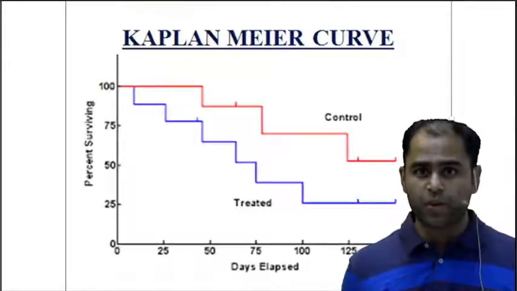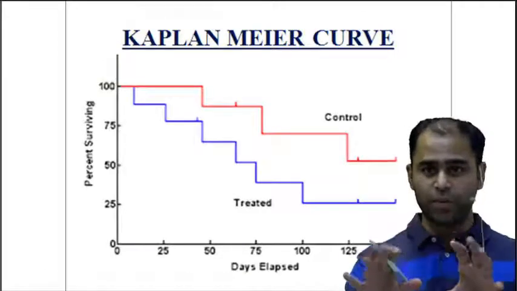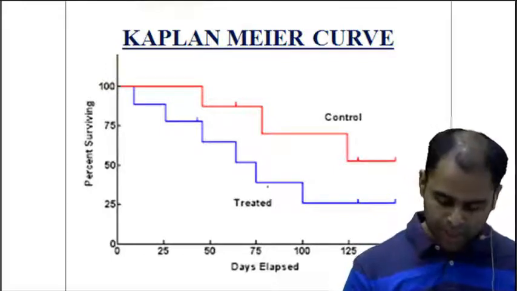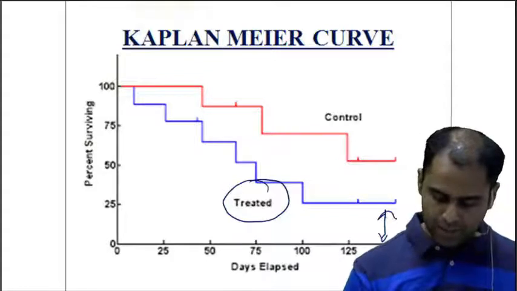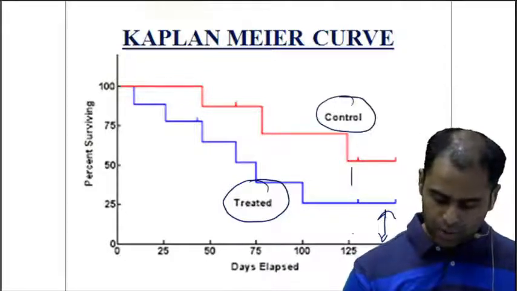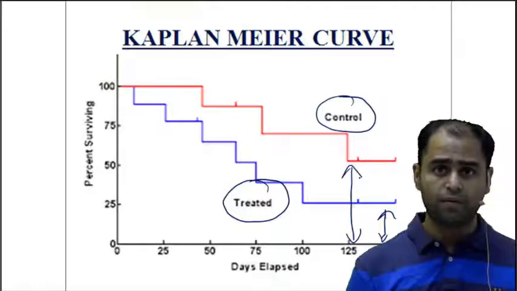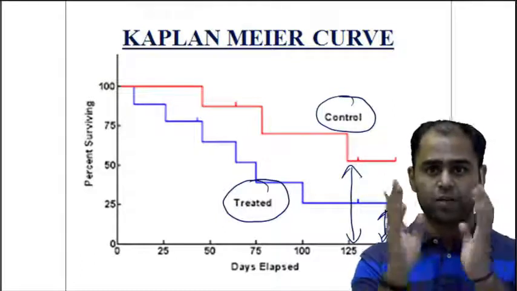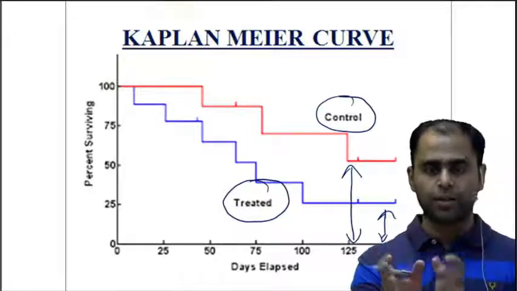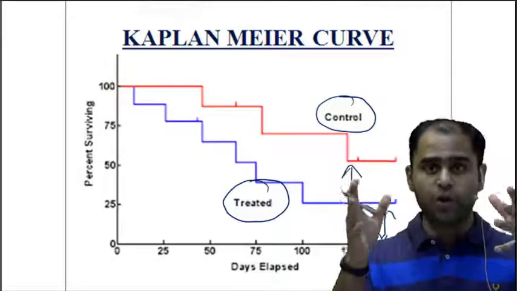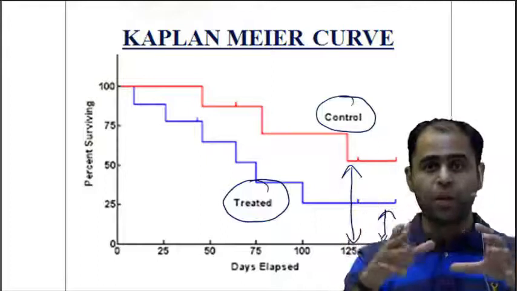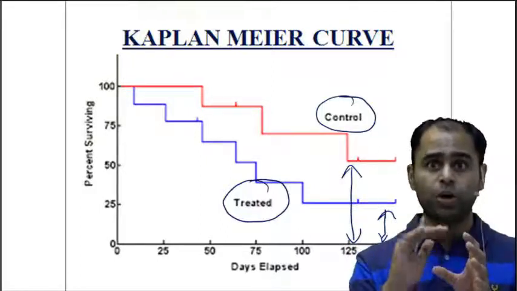Now let us look into this question. The examiners are always ready to trick you. In this question you can see in the treatment group the survival is less, in the control group the survival is more, which means this treatment is a toxin or a poison. Because generally we have that Pavlov's dog experiment working in our mind where we think whatever has been given in the question would show improvement.